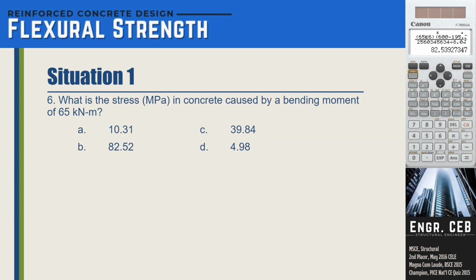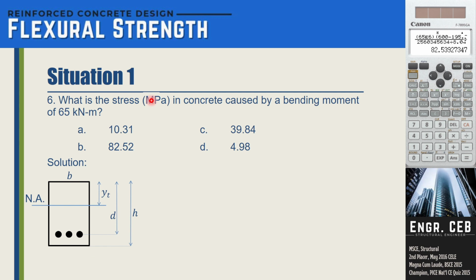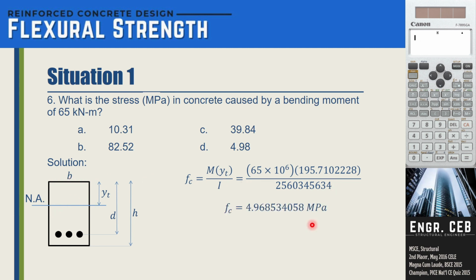What is the stress in concrete caused by a bending moment of 65 kilonewton meter? Same question, but this time we are asked for the stress in concrete. We'll still use the flexural stress formula. This time, we are using the distance from the neutral axis to the concrete fiber in compression. Okay? 4.96 megapascals.